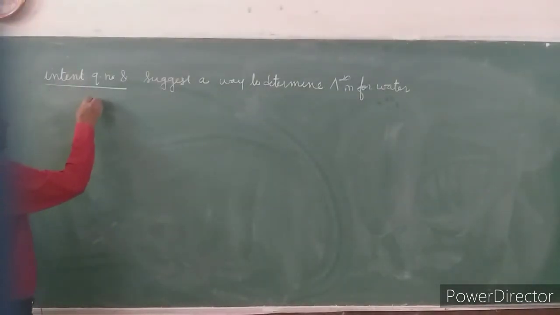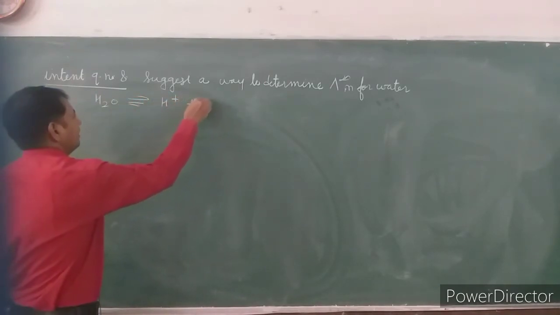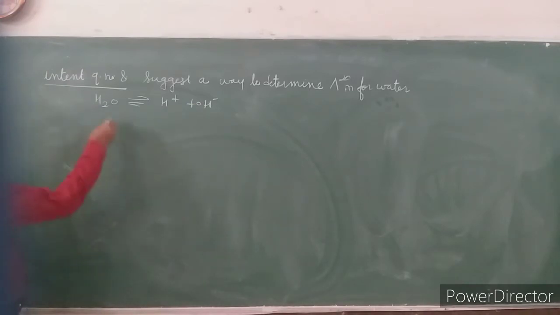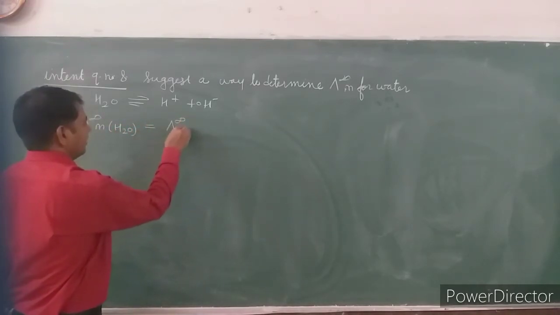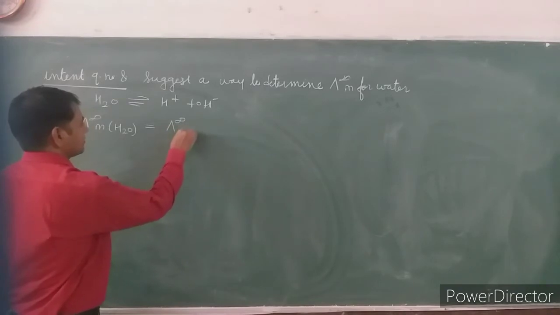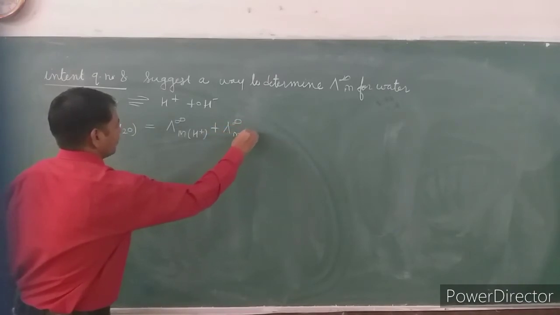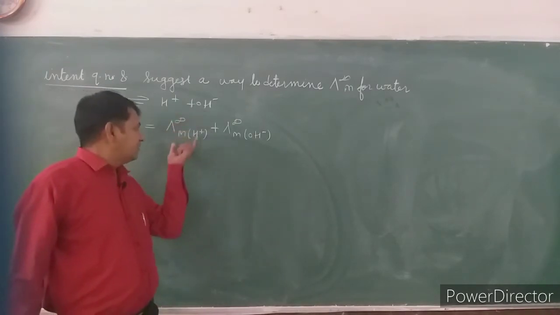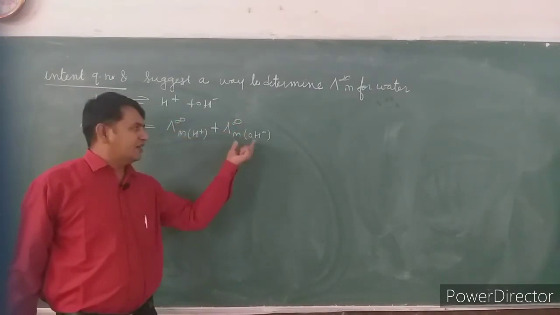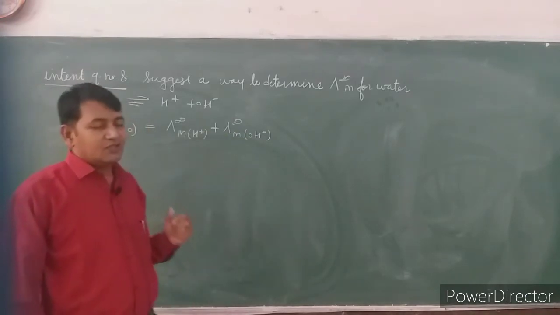We know that when water ionizes, it forms H plus and OH minus. So if we want to find out the lambda infinite m of water, we should know the lambda infinite m of H plus as well as the lambda infinite m of OH minus. And for the lambda infinite m of H plus and lambda infinite m of OH minus, we need 3 strong electrolytes.